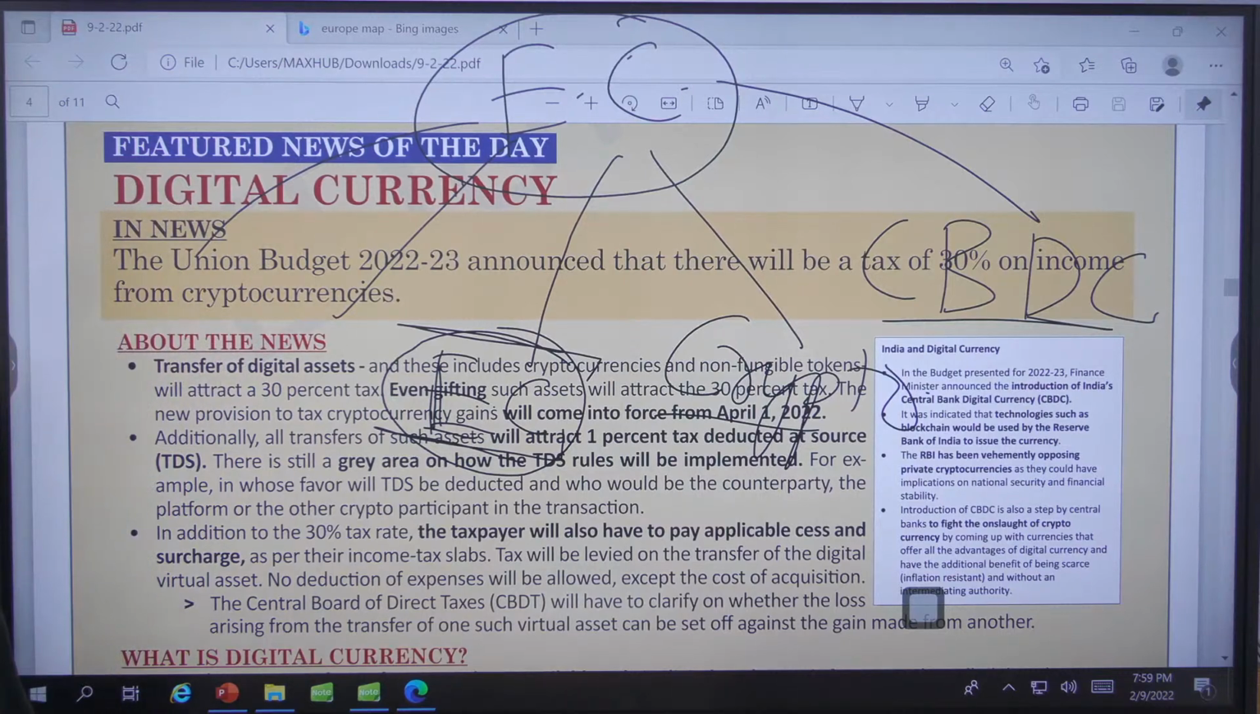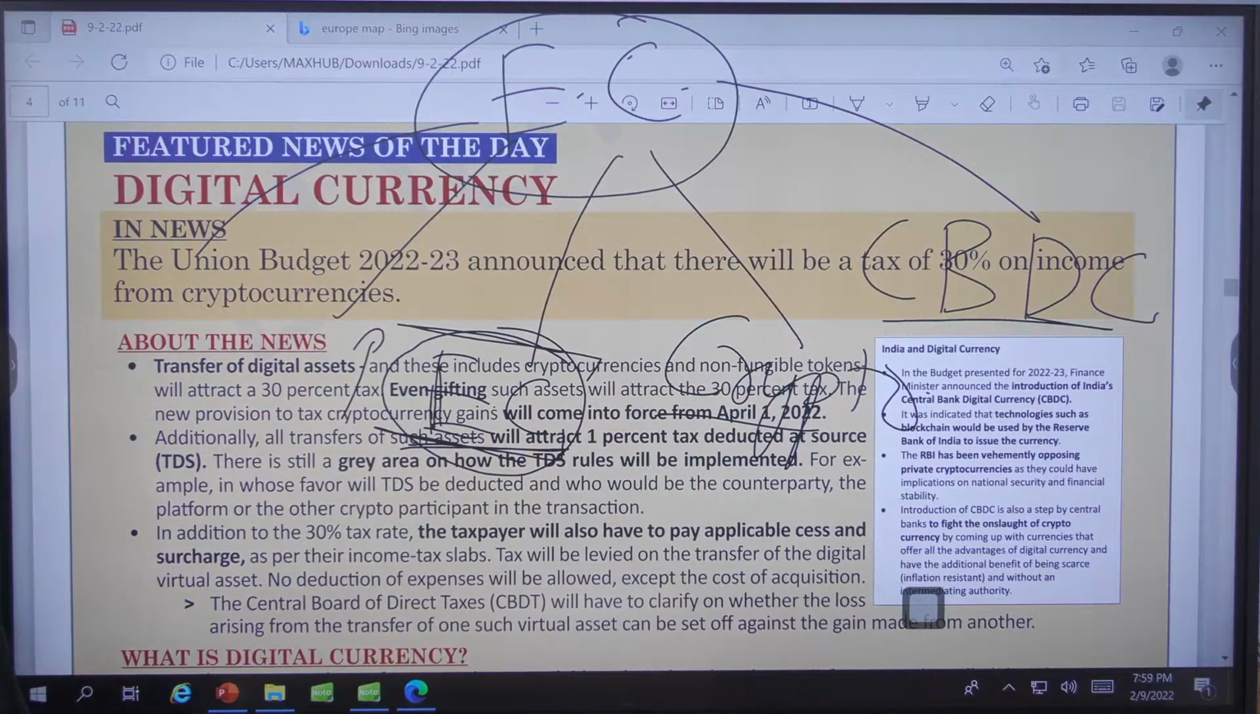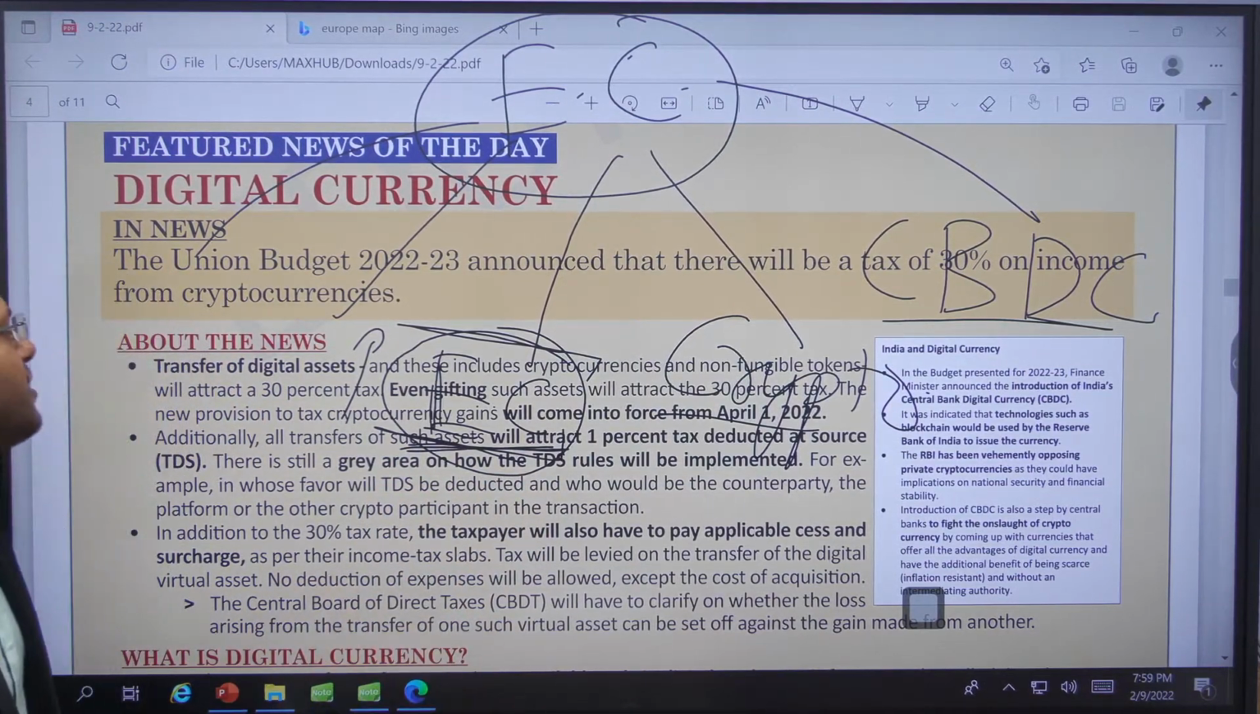Electronic currencies, right? They can be understood by the government if the transaction is happening. Government can understand the transactions here.